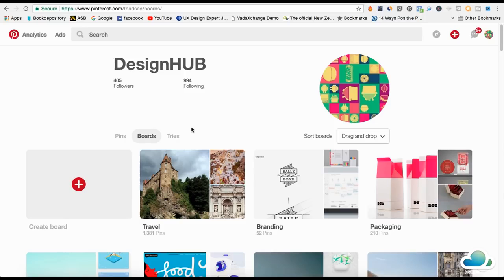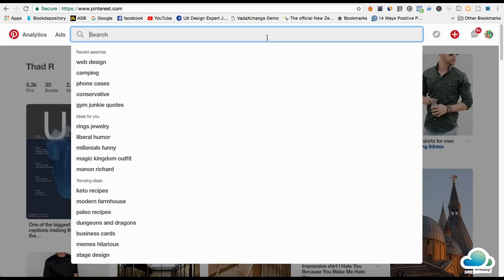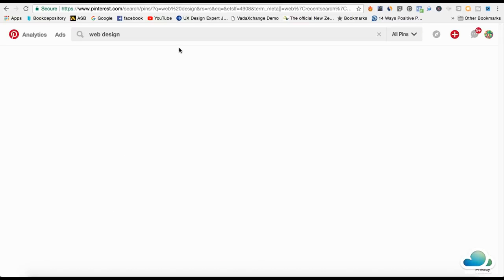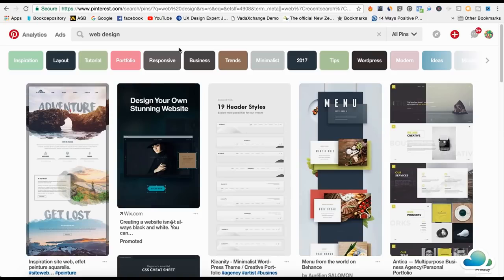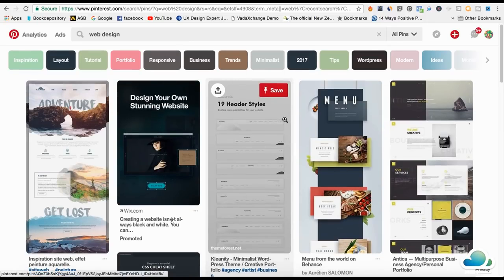You can use the camping niche, fishing niche, makeup, whatever it is. So I'm going to show you exactly how to get started. I'm going to stick with my own niche and just show you how I started. So I'm just going to search up web design. What that's going to do is it's going to bring up a whole bunch of web design UIs.